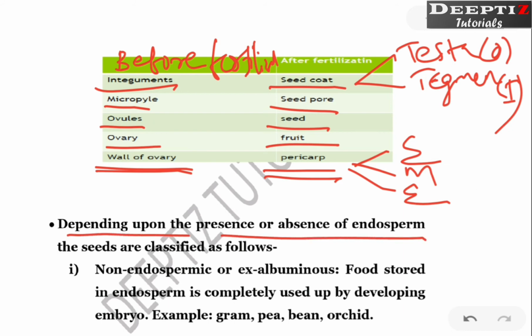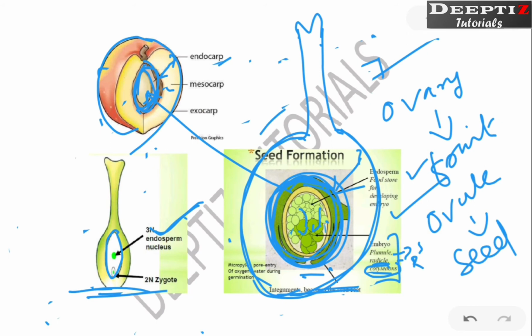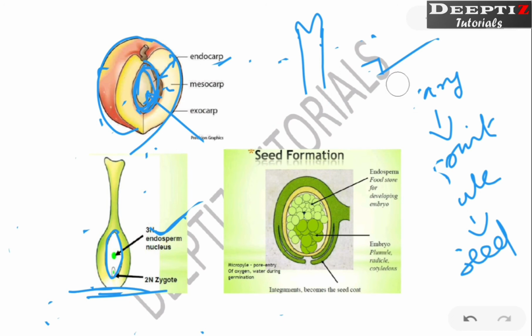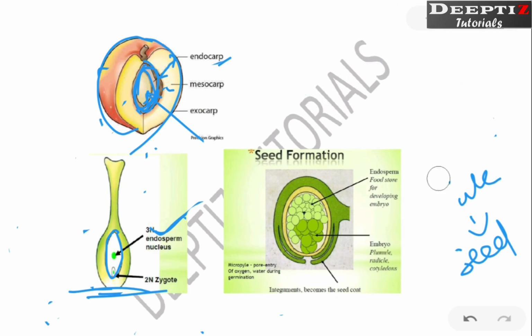Depending upon the presence or absence of endosperm, the seeds are classified as follows. Now if you look at this image, this is just a seed formation. Let me make you understand what happens once the seed develops. Now we know this is the endosperm, this much area, and this is the growing embryo. Now when this embryo grows further, two possibilities are there. Either this complete endosperm will be used up, or some endosperm will remain. So two possibilities are there.